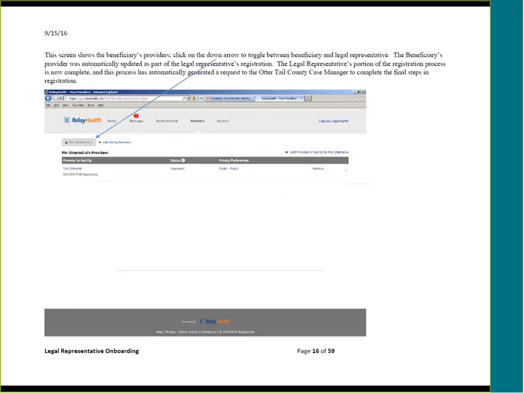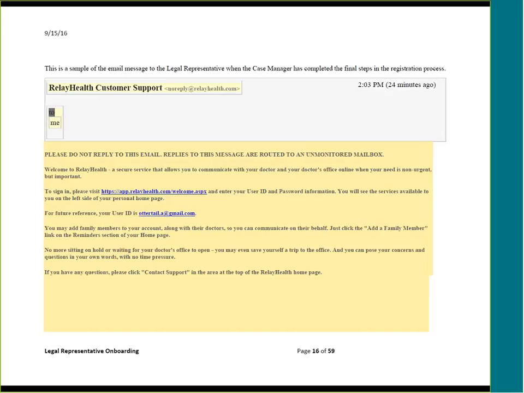This screen shows the beneficiary's providers. Click on the down arrow to toggle between the beneficiary and the legal representative. The beneficiary's provider was automatically updated as part of the legal representative's registration. The legal representative's portion of the registration process is now complete, and this process has automatically generated a request to the Otter Tail County case manager to complete the final steps in the registration process. This is a sample of the email message to the legal representative when the case manager has completed those steps.